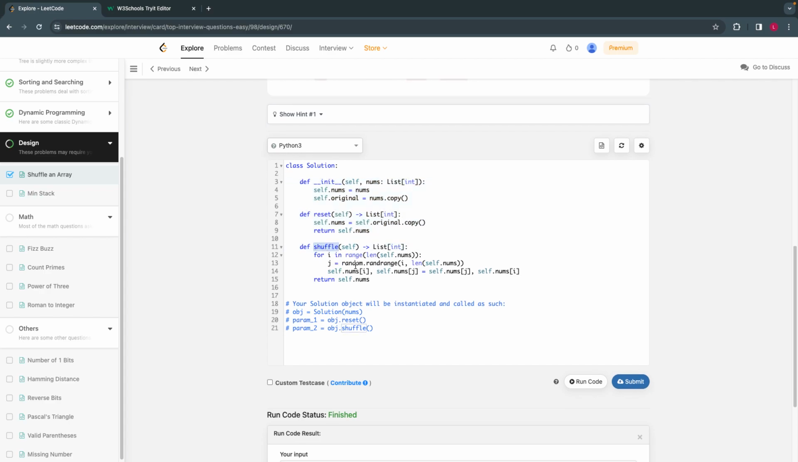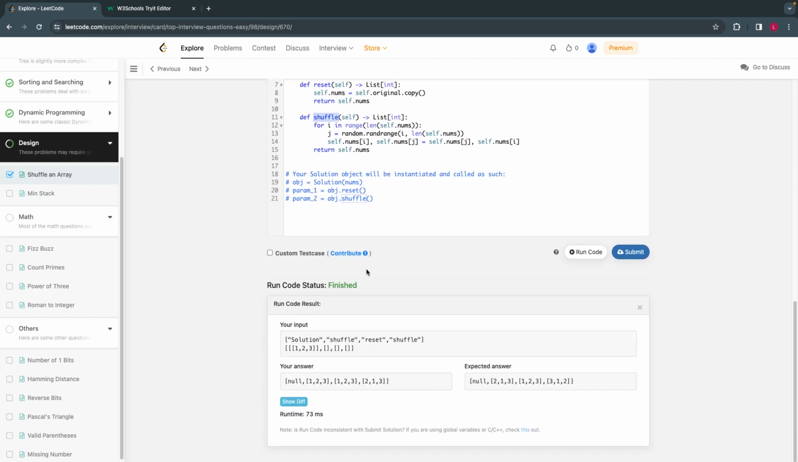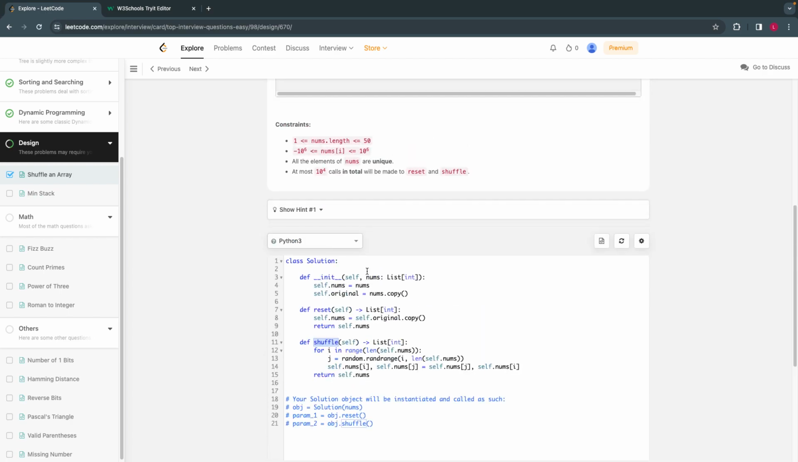Shuffle is something where you have to shuffle the elements among different positions, right? So one should go last, or two should come first, something like that. You shuffle within the same range.